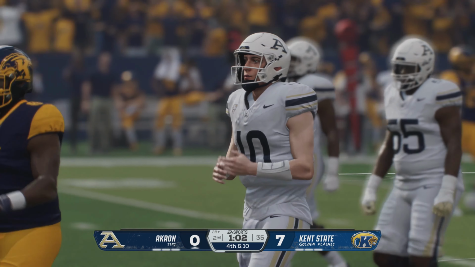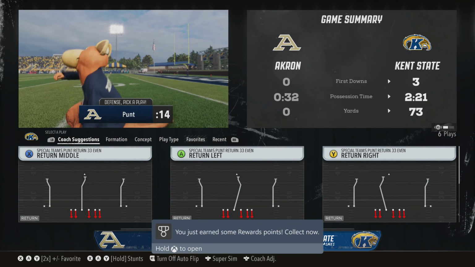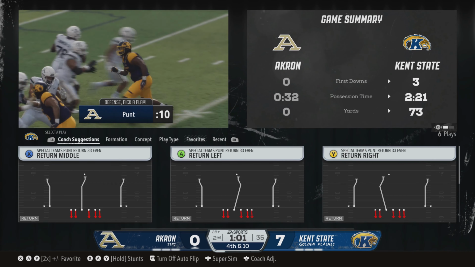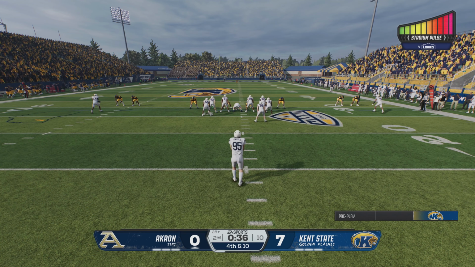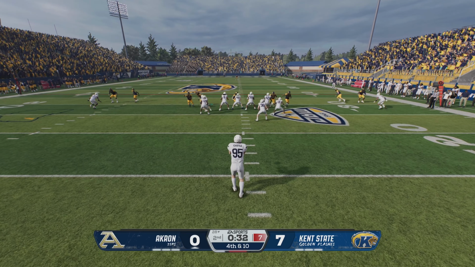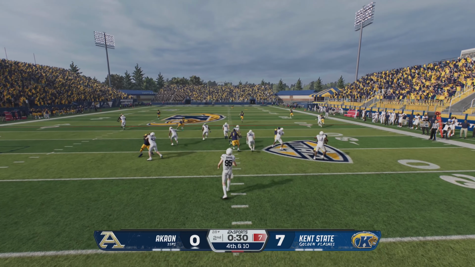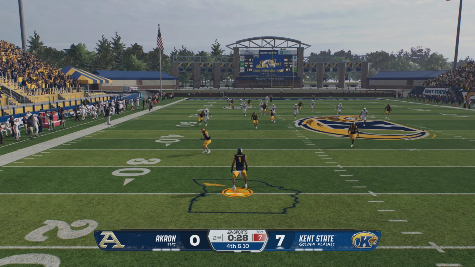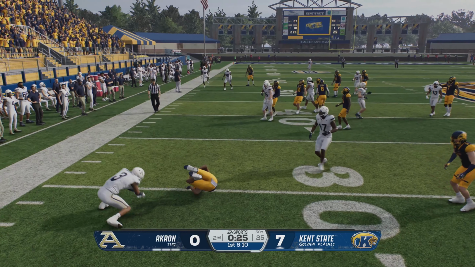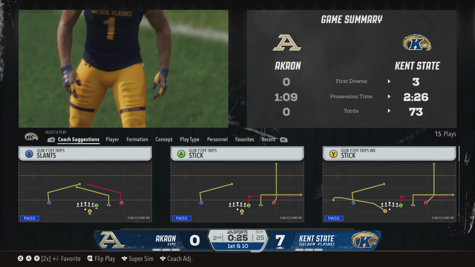Nothing is more gratifying for a defense to be able to sit back and play zone and still get pressure on the quarterback with your defensive front. The Zips will line up to punt it away. Brought down. Sets up the next drive.